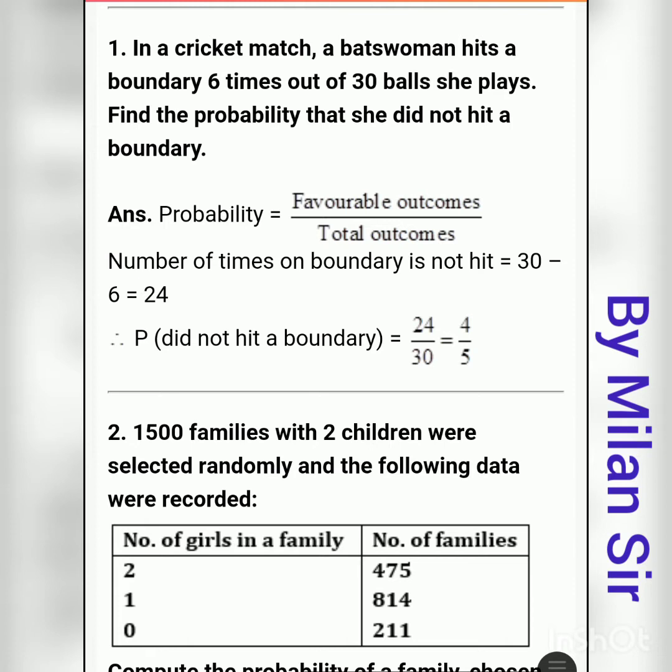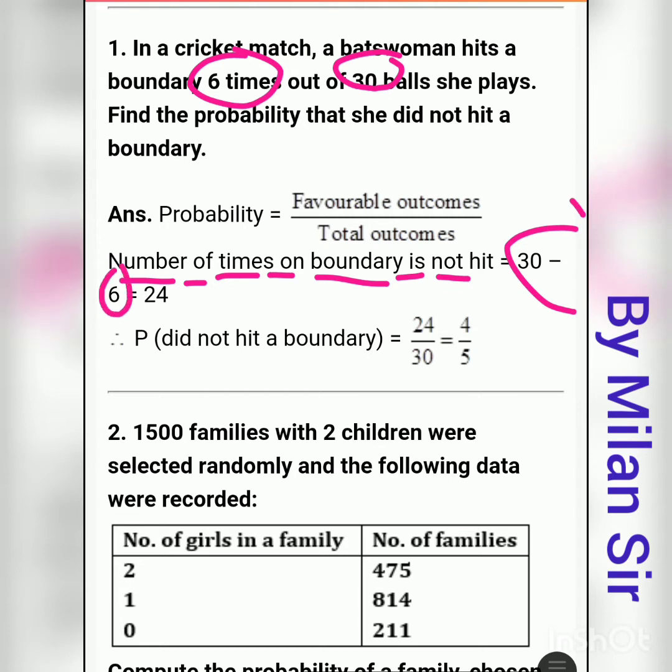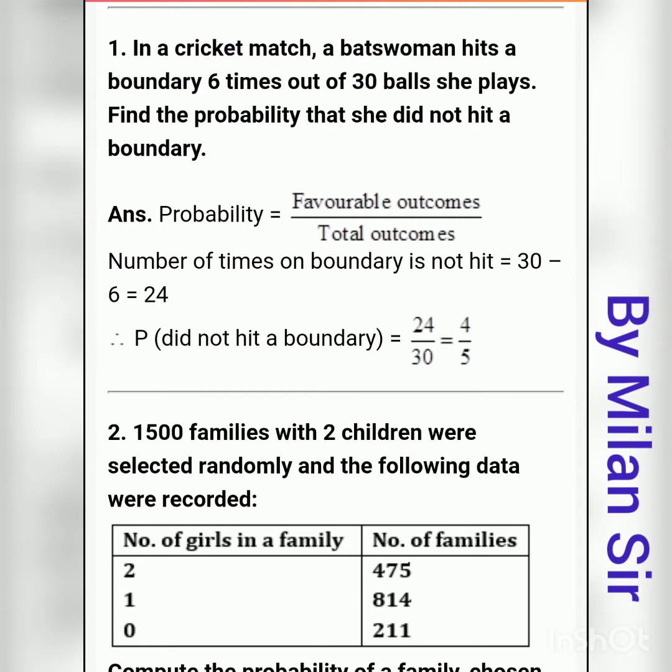So the number of times a boundary is not hit: total 30 balls, out of that 6 times she hit a boundary, so 30 minus 6 is 24. This is your favorable outcomes.